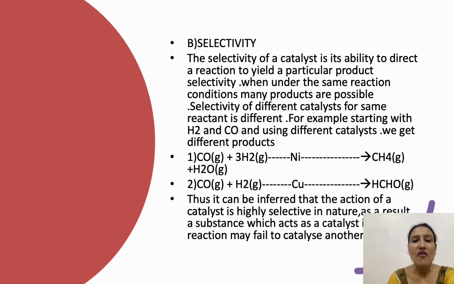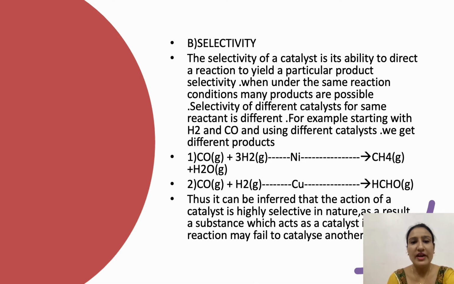The selectivity of a catalyst is its ability to direct a reaction to yield a particular product selectively, when under the same reaction conditions many products are possible. Selectivity of different catalysts for the same reactant is different. For example, starting with dihydrogen and carbon monoxide and using different catalysts, we get different products.